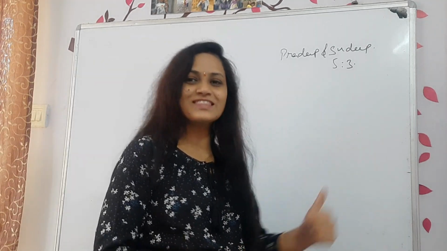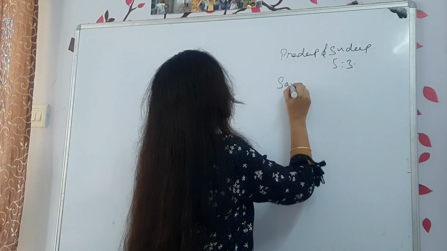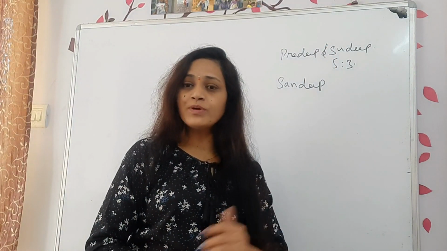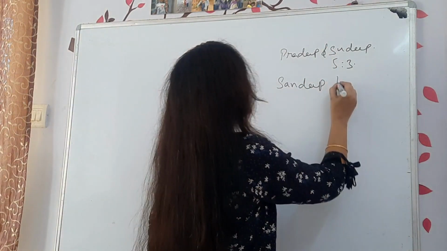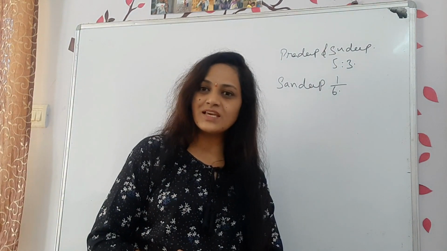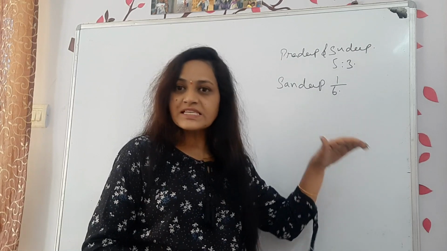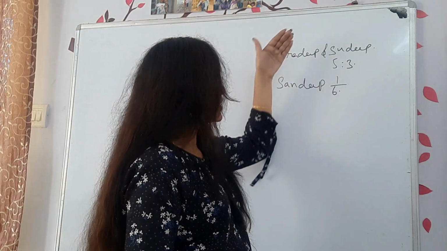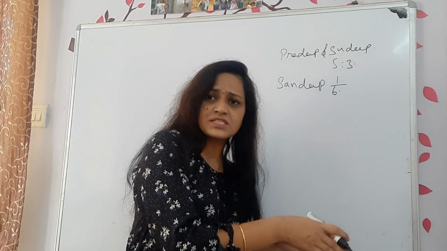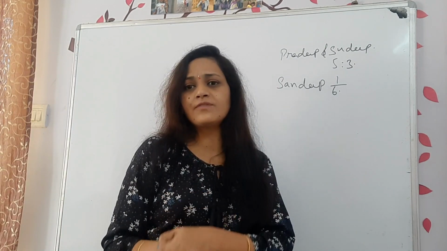His name is Sandeep. How much are we giving him? 1/6 share. This 1/6 share he is taking from Pradeep and Sudeep. Till now we didn't mention how much he has taken from Pradeep and how much from Sudeep.